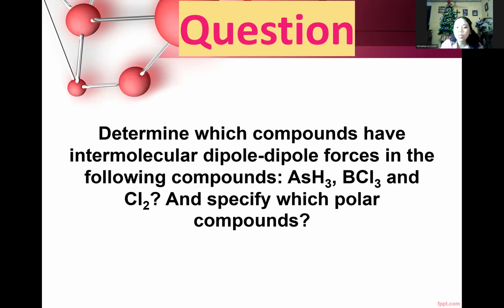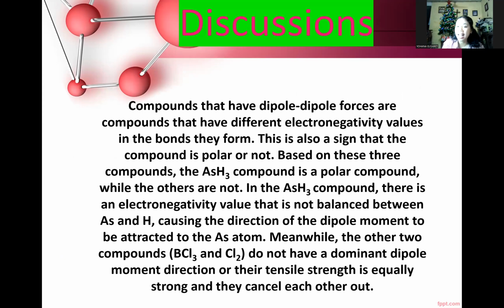So, the second question determines which compounds have intermolecular dipole-dipole forces in the following compounds: AsH3, BCl3, and Cl2, and specify which are polar compounds. So, this is the answer. Compounds that have dipole-dipole forces are compounds that have different electronegativity values in the bonds they form. This is also a sign that the compound is polar or not.